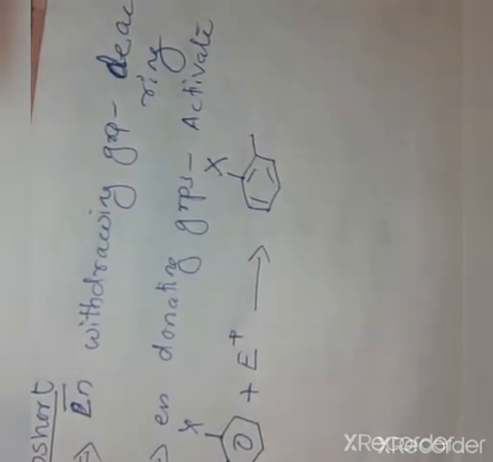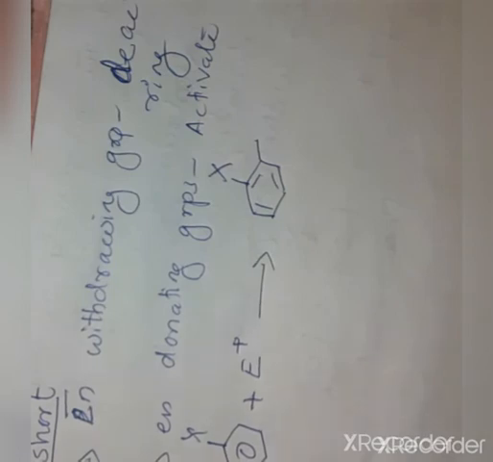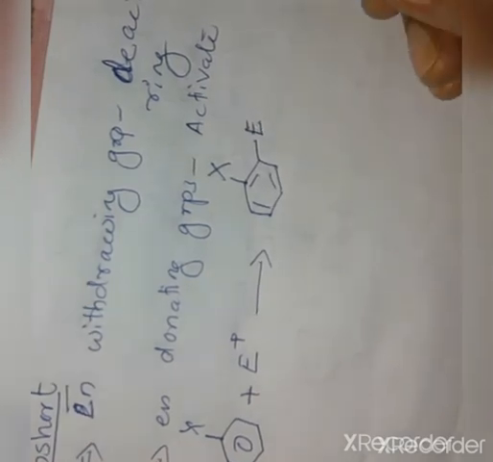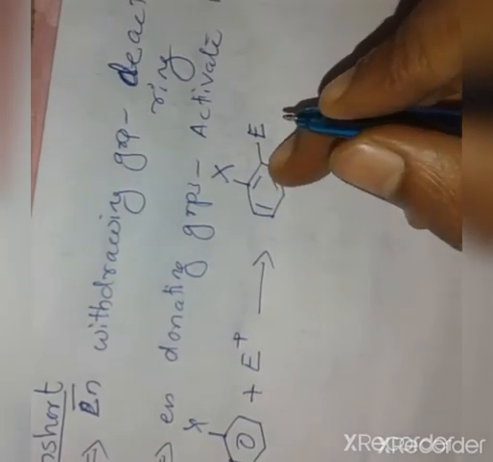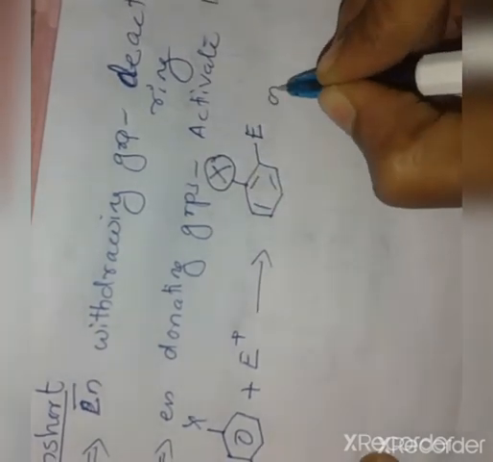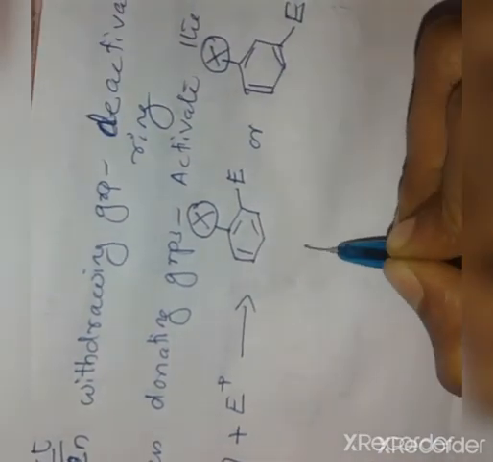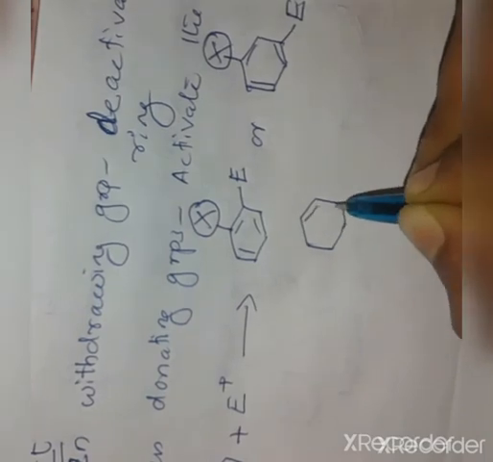You know that 3 isomers are possible for a disubstituted compound. The electrophile may attack the ortho position of the existing group X, or the meta position of the existing group, or the para position.